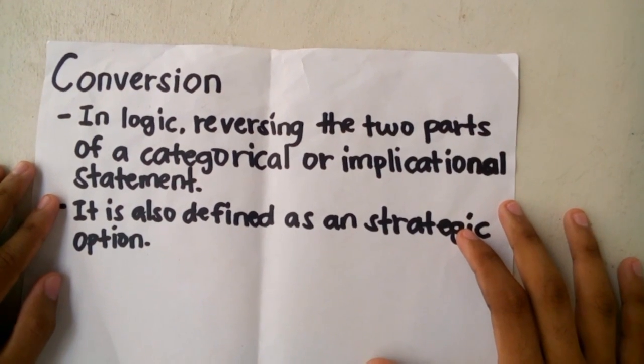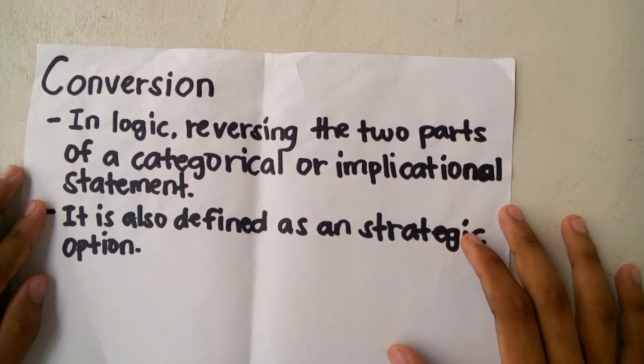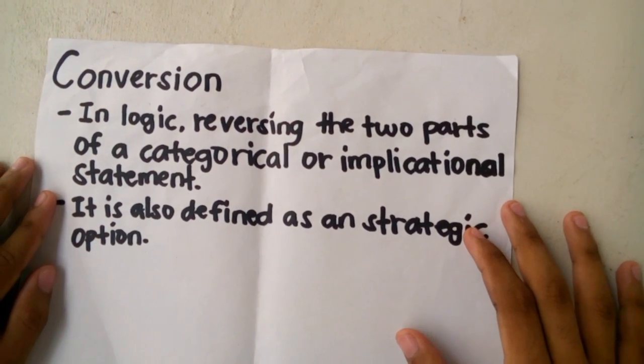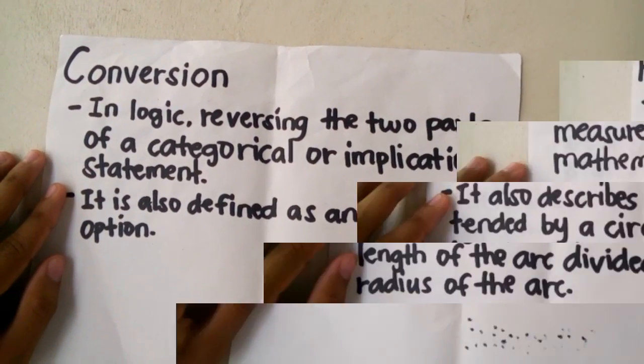The first term that we will be going to define is conversion. As for Wikipedia, in logic, it is reversing the two parts of a categorical or implicational statement. It is also defined as a strategic option.